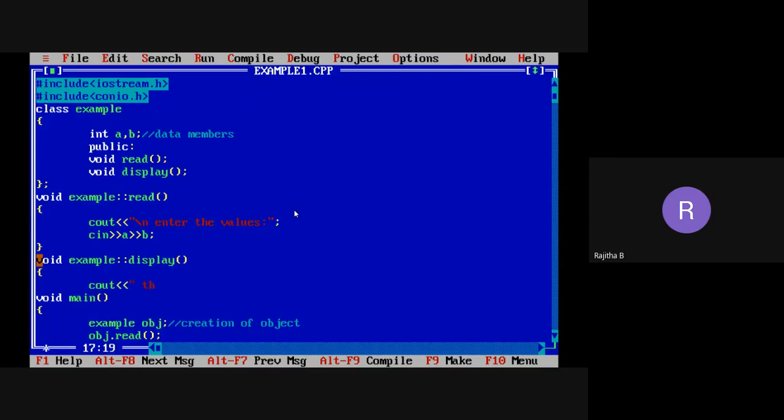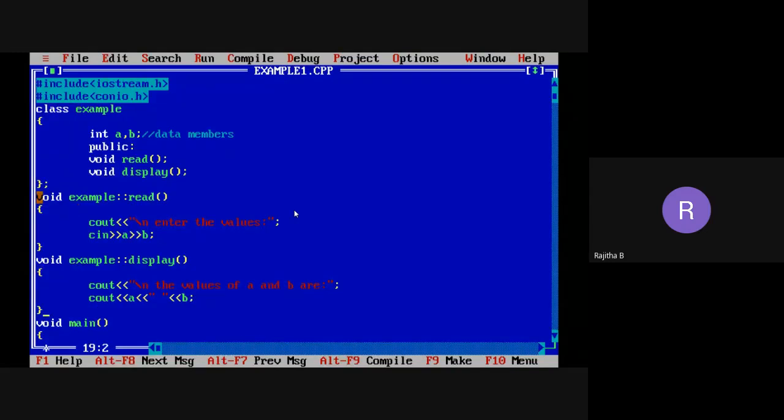Cout the values of A and B are, cout A. I need to take a space between A and B when printing the values, or you can take the slash also, no problem. And then take B. Close the braces. That's it.